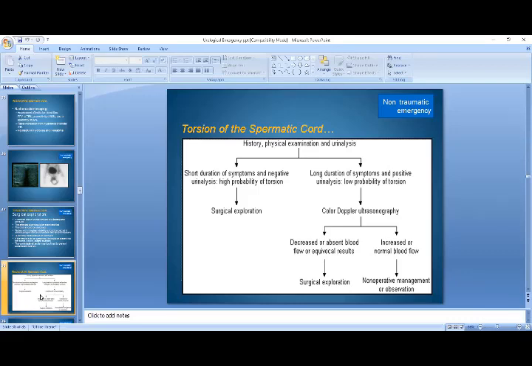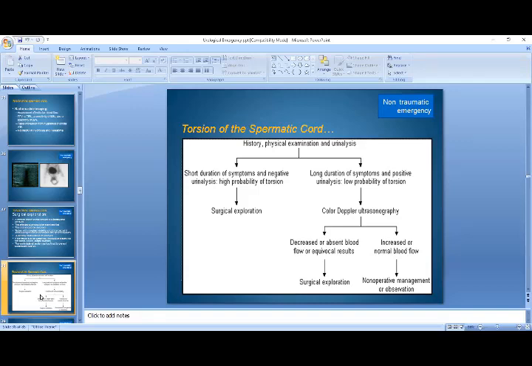Whereas long duration of symptoms and positive urine analysis means low probability of torsion. If the patient has a long duration of symptoms and also a positive urine examination for urinary tract infection, then it shows that the patient might have epididymitis.